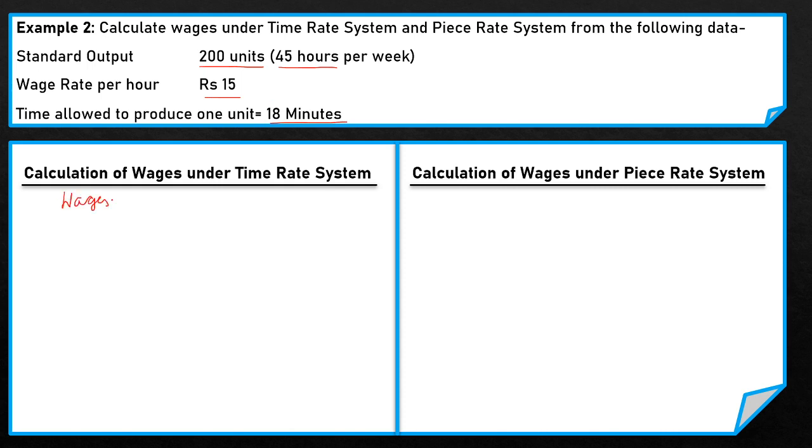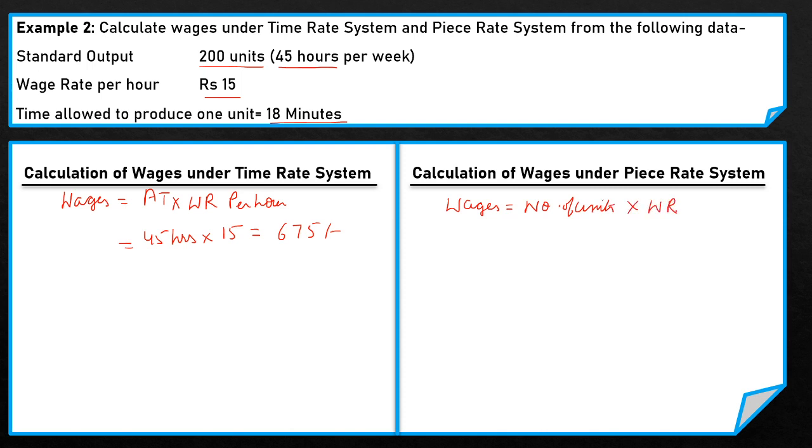So wages equals actual time into wage rate per hour. Here the actual time spent by the worker per week is 45 hours and the wage rate per hour is rupees 15. So his total wages is 675 rupees.